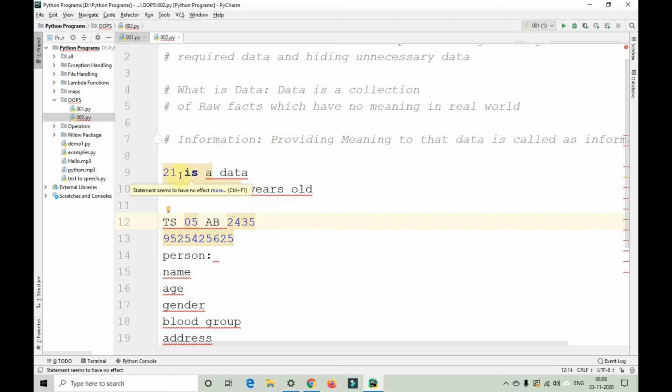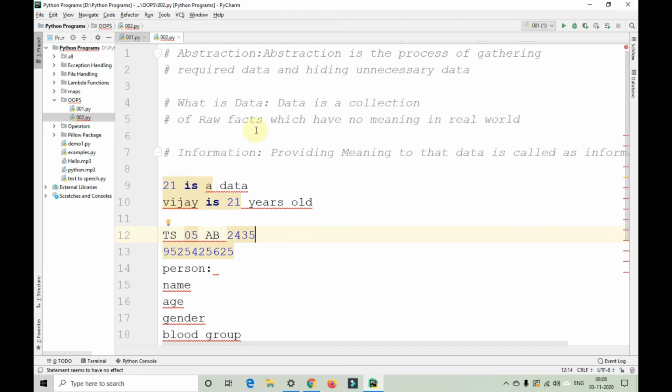Okay, guys. So why we came into data is that we are talking about abstraction, which is a process of gathering required data and hiding unnecessary data. To know about abstraction, you'll first need to understand data here. That is the reason we came into data here, guys.